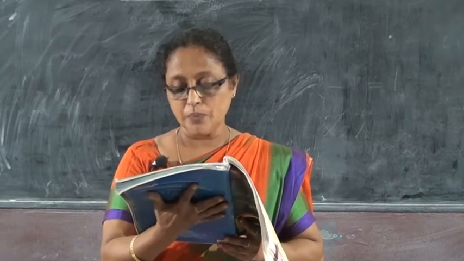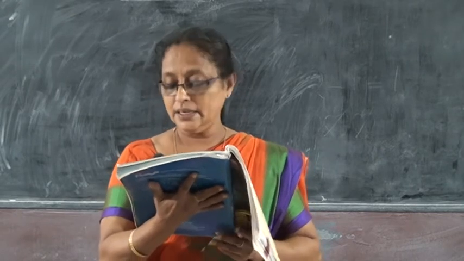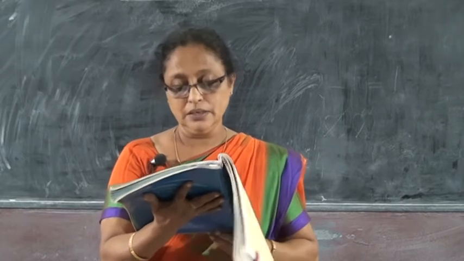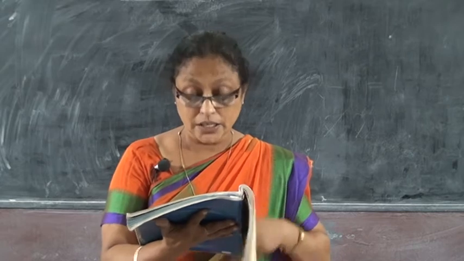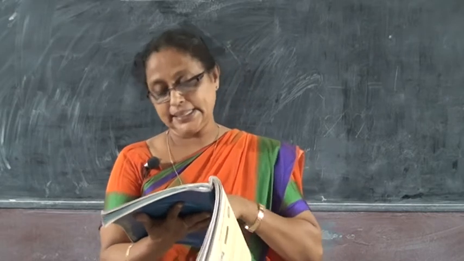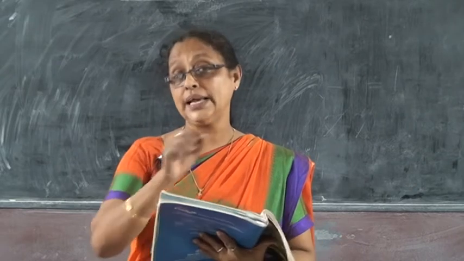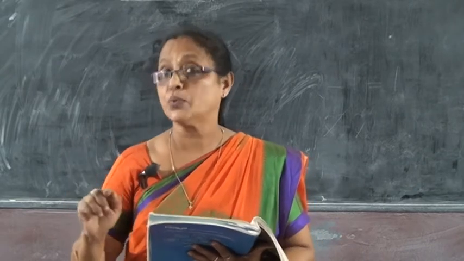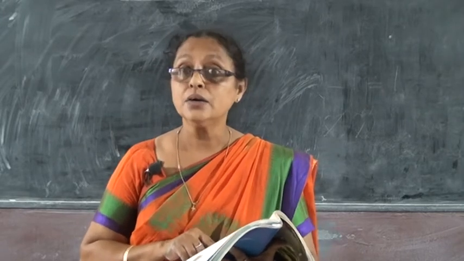Next is C. Add words from the box to the words in bold and complete the sentences. In the box, you are given the words; I will read it for you. First one: did you hear the door bell? When you are writing the question, in the end you should put the question mark there. Don't forget to do that. So, did you hear the door bell?